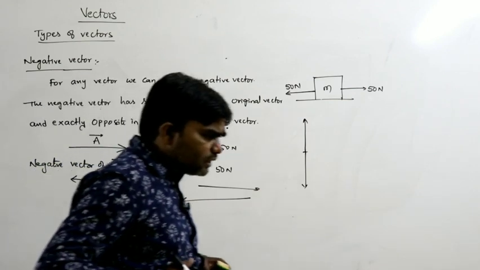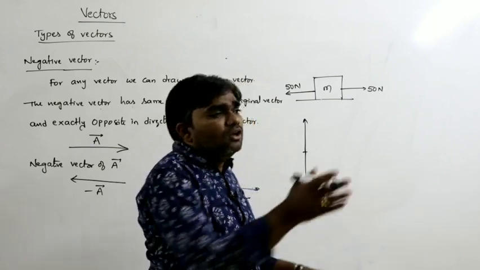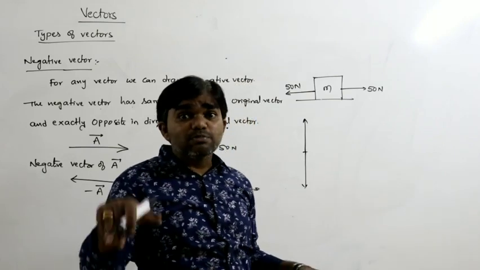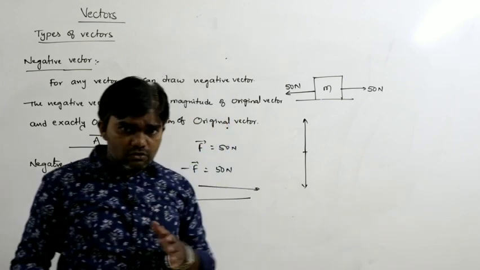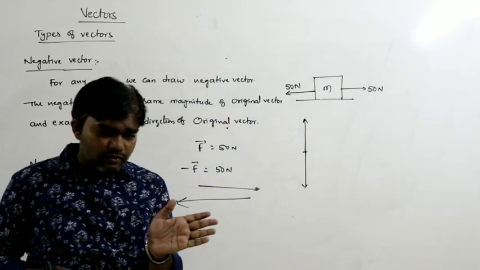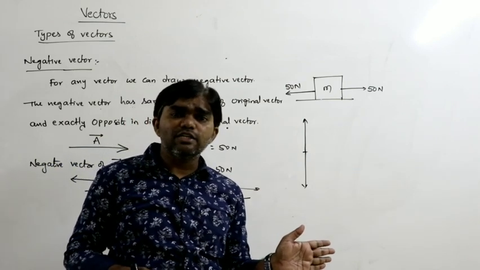For example, we are traveling towards the wall. That is considered positive. What is the negative? We are traveling away from the wall with the same speed. For example, velocity: we are traveling towards the wall with a velocity of 0.25 meters per second.